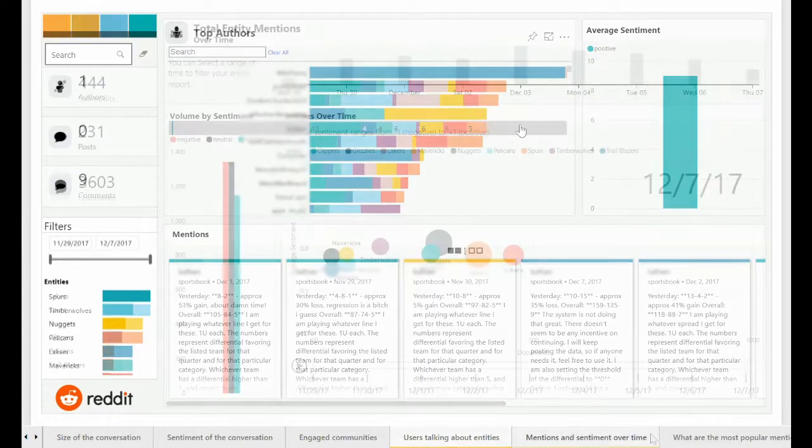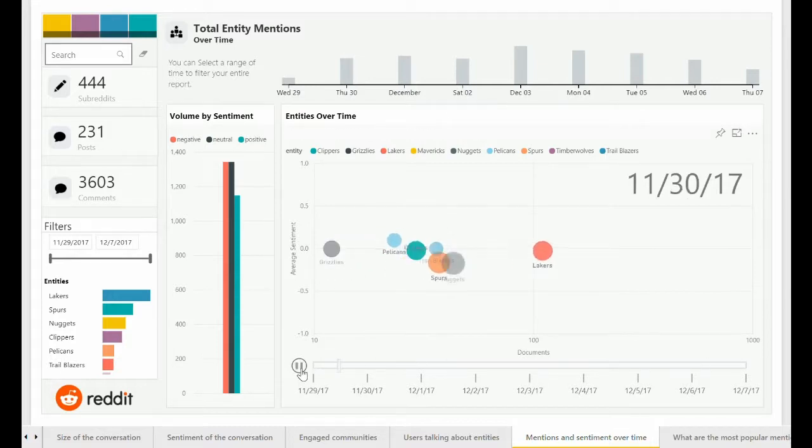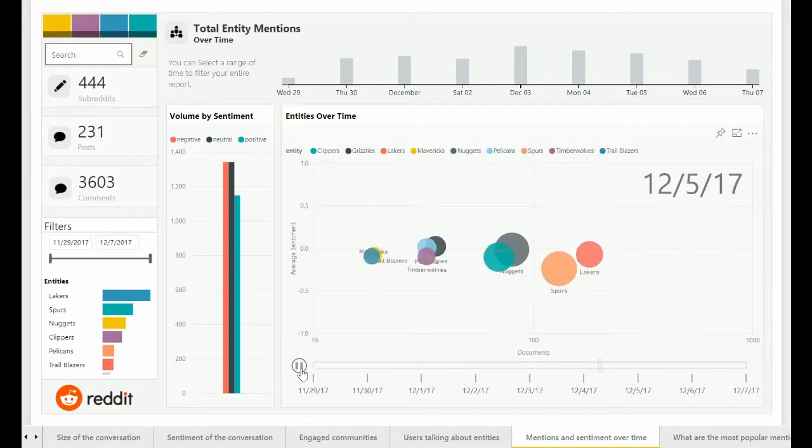To give a sense of how the discussion shifts over time in terms of both document volume and sentiment across subreddits, this page supports animated playback of all related activity.